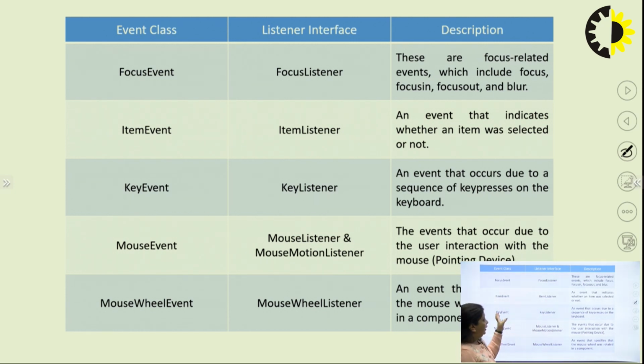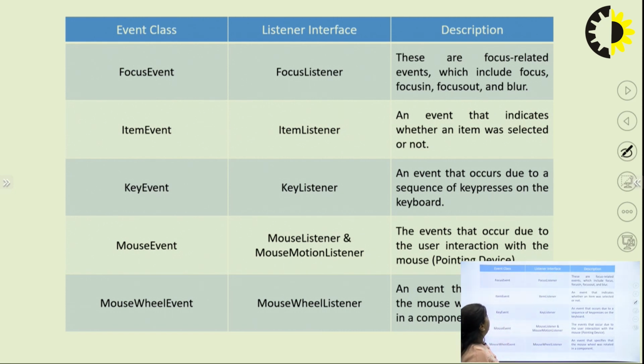Next we have the item event class with the interface name item listener. Here an event indicates whether an item was selected or not. If an item is selected or not selected, this results in the generation of an event which will be handled by the item listener interface.